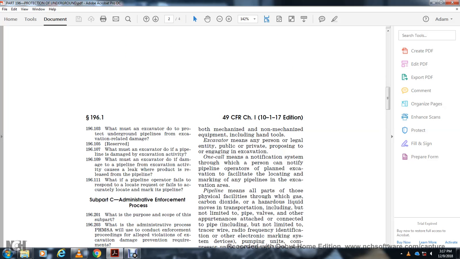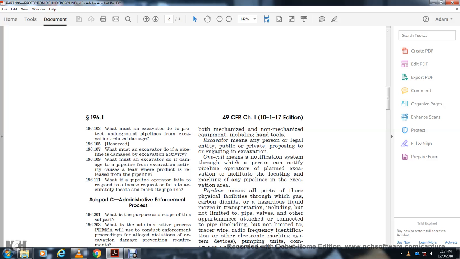What must the excavator do to protect underground pipelines from excavation-related damage? 196.105, Reserved. 196.107, What must the excavator do if the pipeline is damaged by excavation activity? 196.109, What must the excavator do if the damaged pipeline causes a leak where product is released from the pipe? 196.111, What if the pipeline operator fails to respond to the locate request and fails to accurately locate and mark the pipeline?